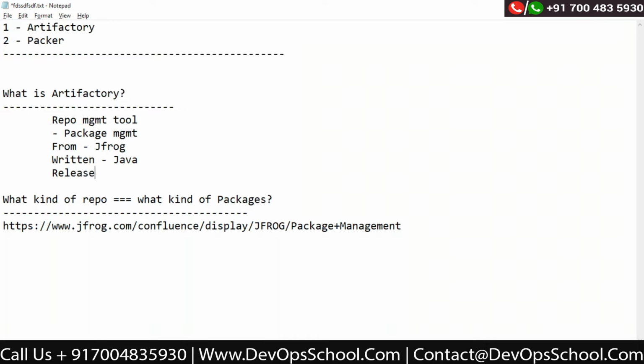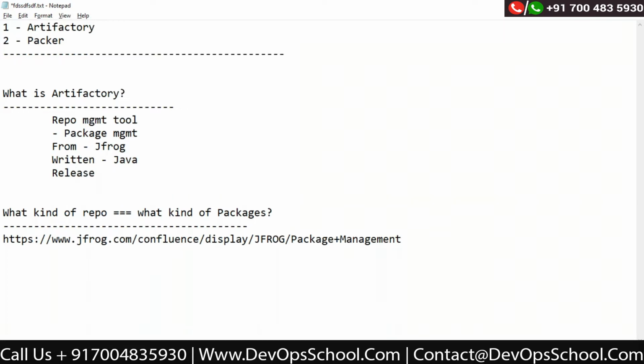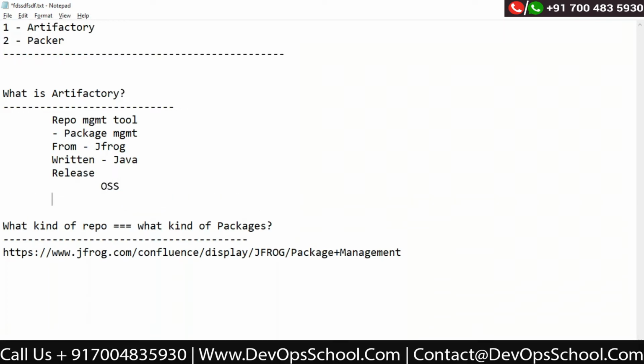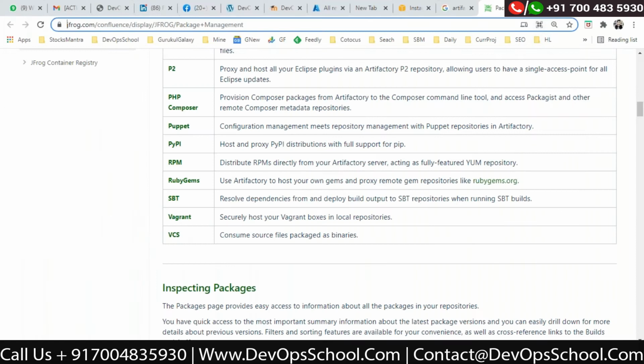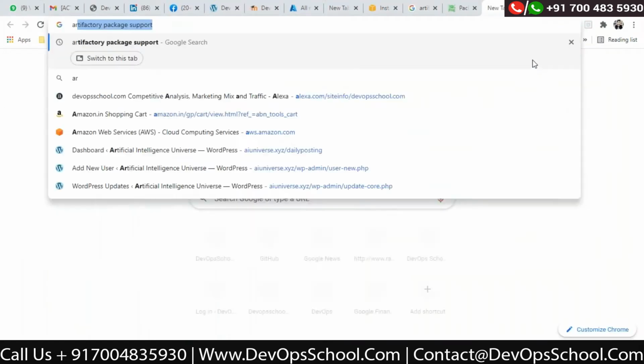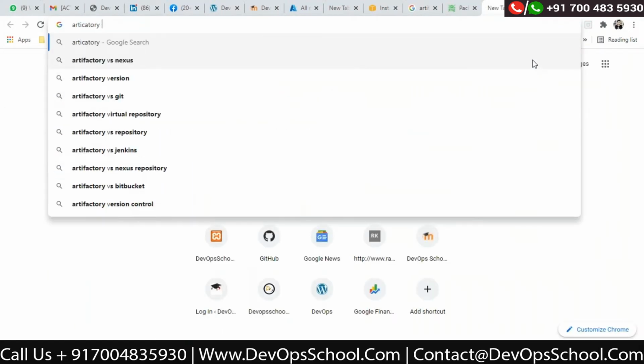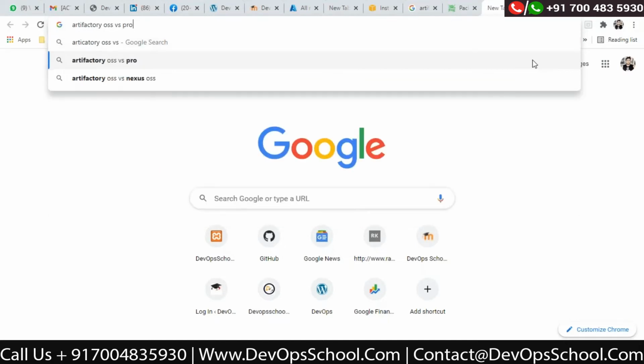Now they have multiple releases actually. Here we have one called the OSS release and another called the professional release. Again, for professional we have a trial version available. But what is the difference between the OSS release and the professional release? Let me ask that guy only, OSS versus Pro.